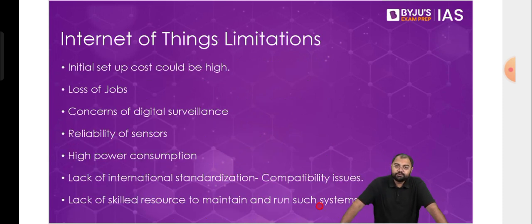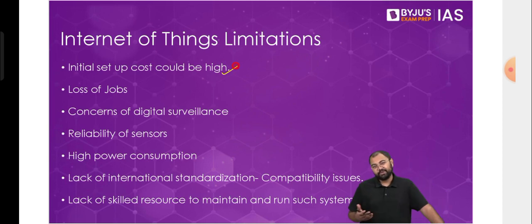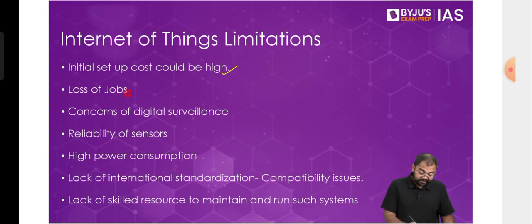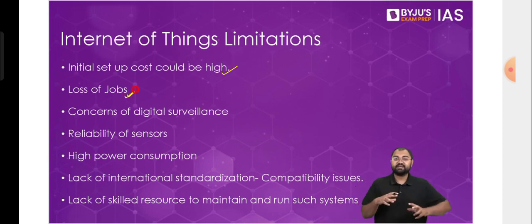Now, overall, although there are all these applications and steps being taken by the government, we still see that there are certain limitations right now. Looking at the limitations, first and foremost, the initial setup cost could be high. It can also lead to a lot of job losses because ultimately these devices are being managed in a manner that you don't need an intervention from a person. So everything that a person might have done, all those things can be done by machines.